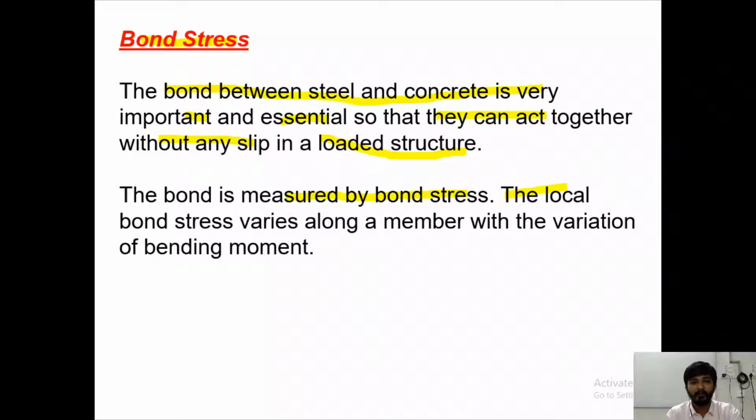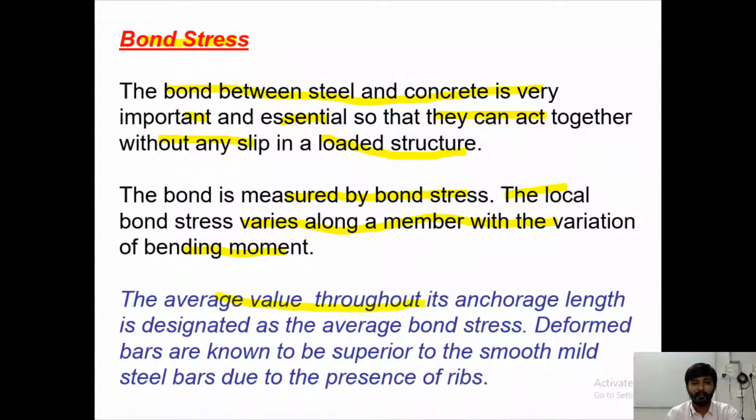The local bond stress varies along a member with the variation of bending moment. Right? So bond strength varies along the member length if there is a variation in the bending moment values. The average value throughout its anchorage length is designated as the average bond stress. Deformed bars are known to be superior to the smooth mild steel bars due to the presence of ribs. So when we do the testing of this bond stress, we get higher values for bond between concrete and the deformed bars than the plain bars.